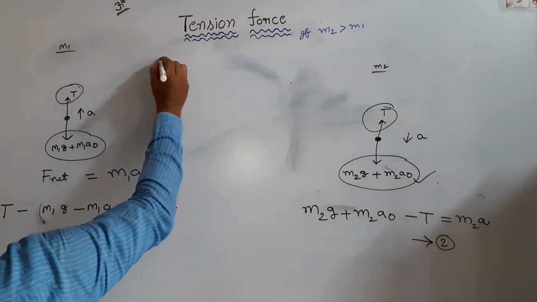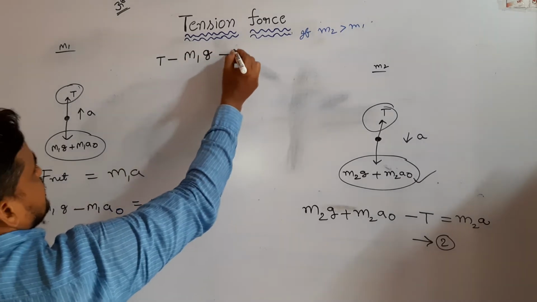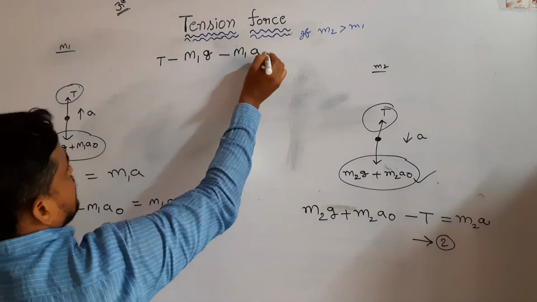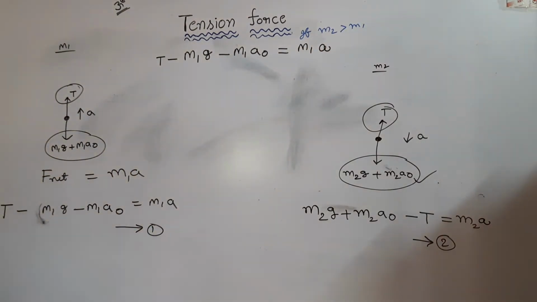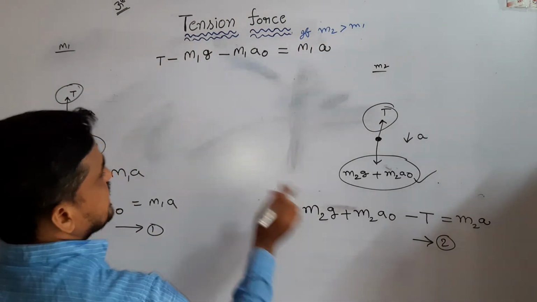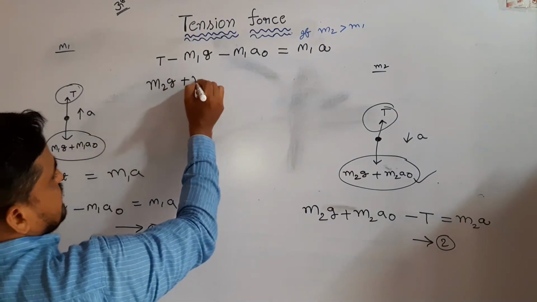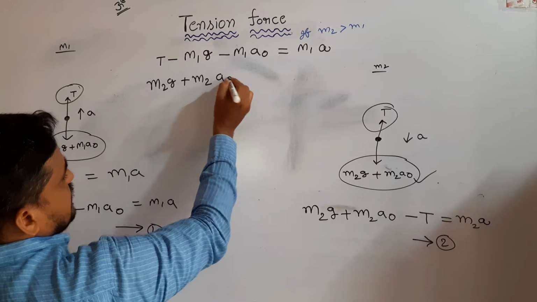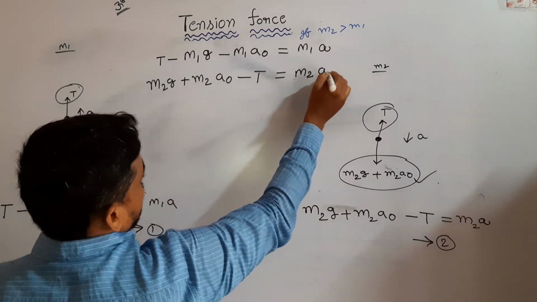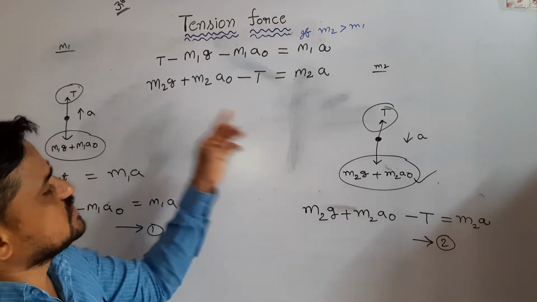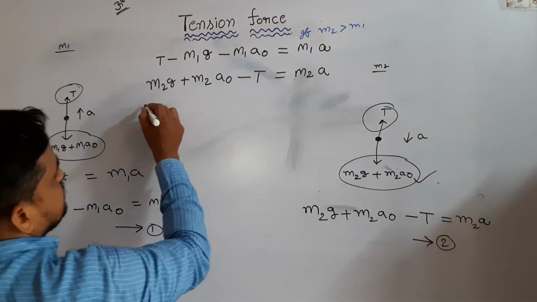The first equation is T minus m1g minus m1 a0 is equal to m1a. That is the first equation. The second equation is m2g plus m2 a0 minus T is equal to m2a.